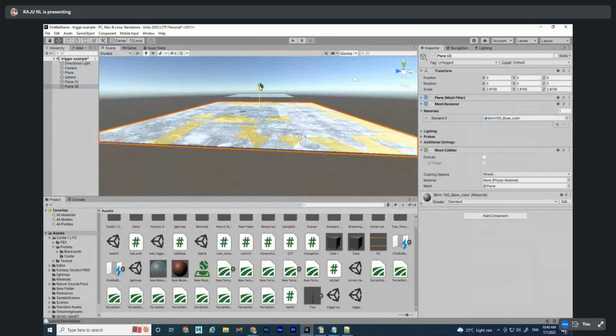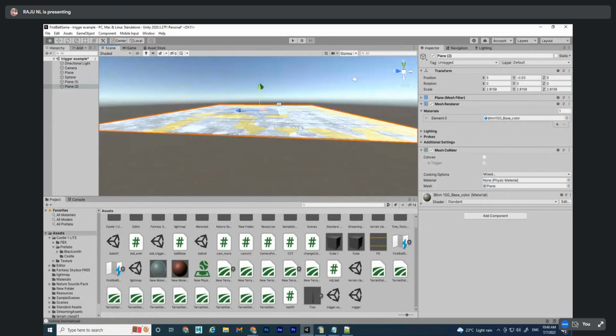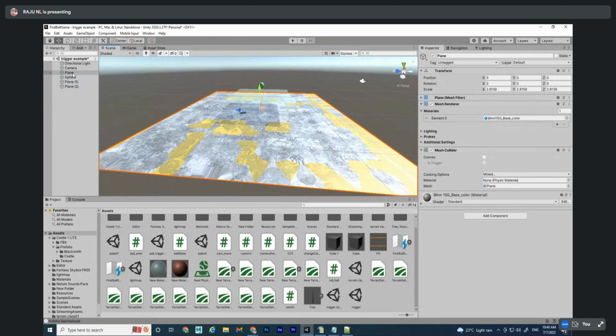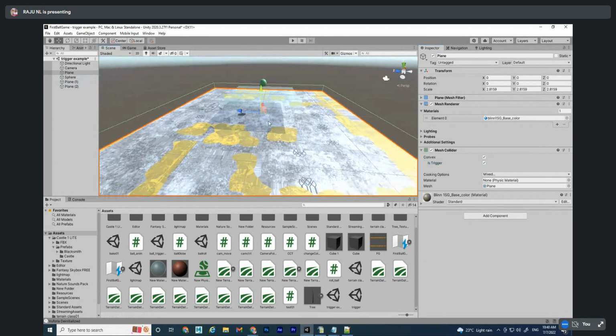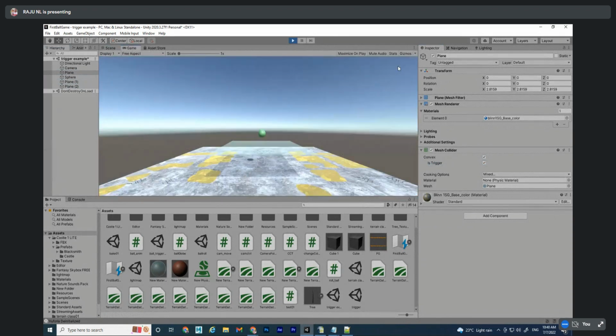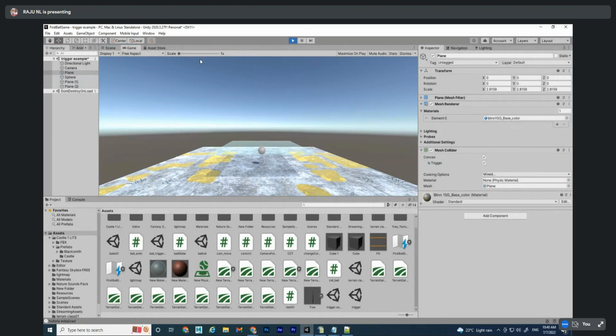Control D, slightly keep it down. The top one, this one, switch on the trigger. So now here also it will work. Shall I delete this one?